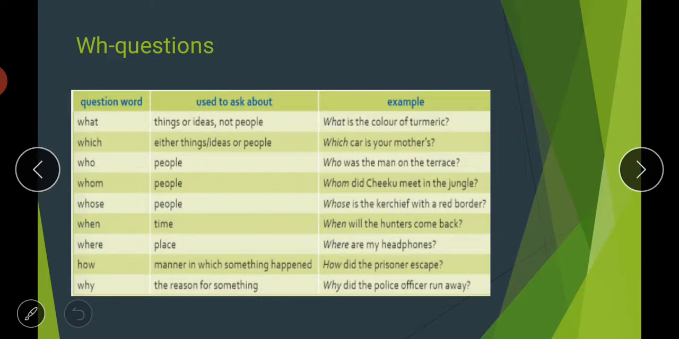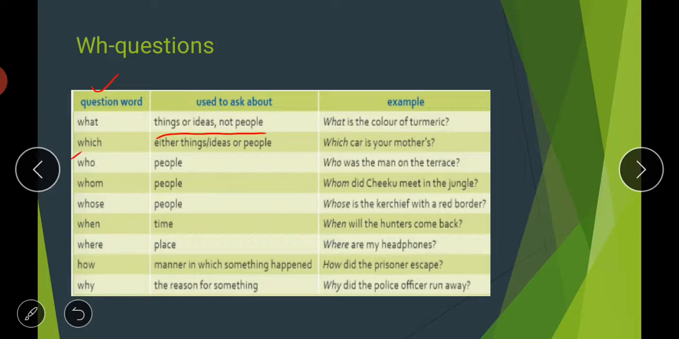So if you are having the question word what, it is used to ask about things or ideas, not people. We don't use this in case of people, we simply use it in case of things or ideas. So, what is the color of turmeric? In this way we can use this word what. And which can be used with things or ideas or people. So, which car is your mother's? Like this you can use the word which.